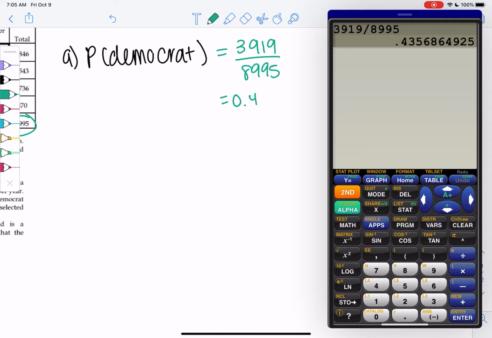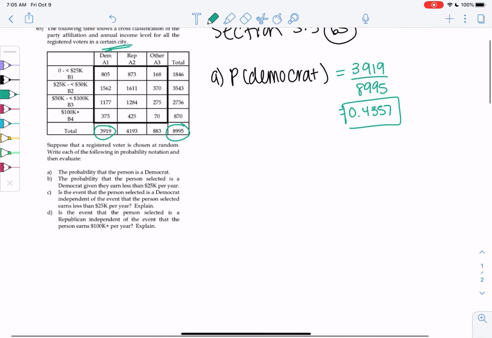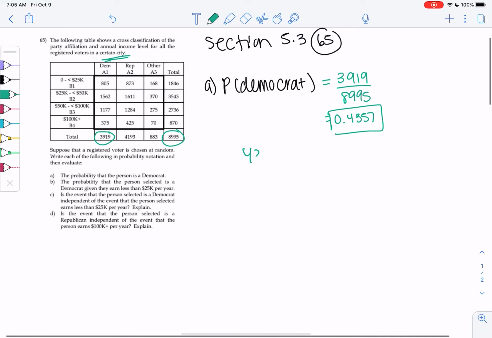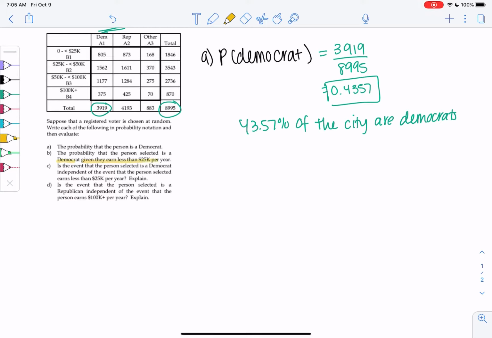So 0.4357. So just to get an understanding, 43.57% of the city are Democrats, whatever city this is. All right, but let's change it up. So what's the probability they're a Democrat given that they earn less than 25K?